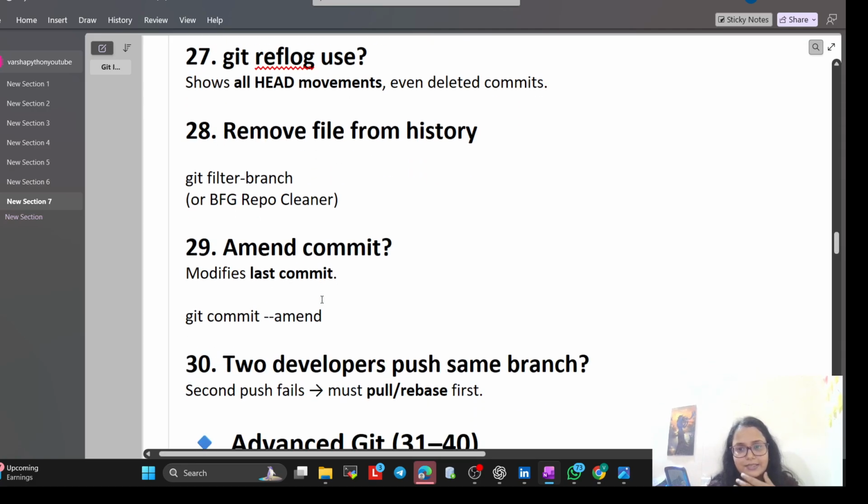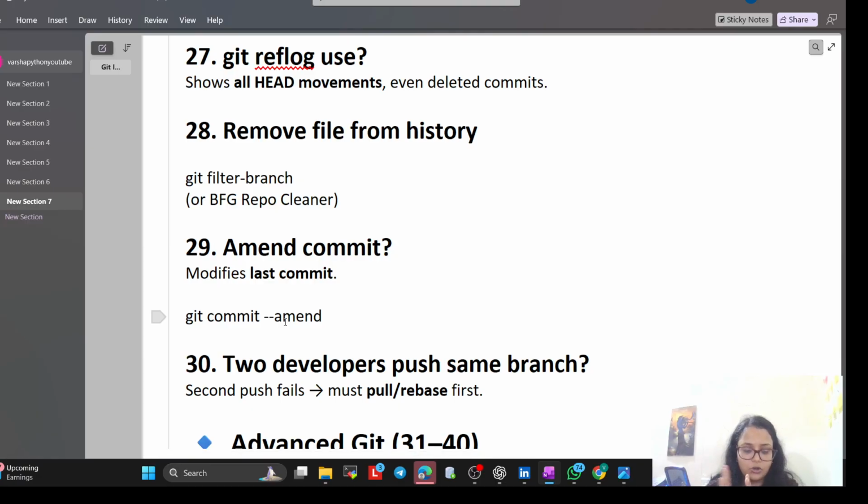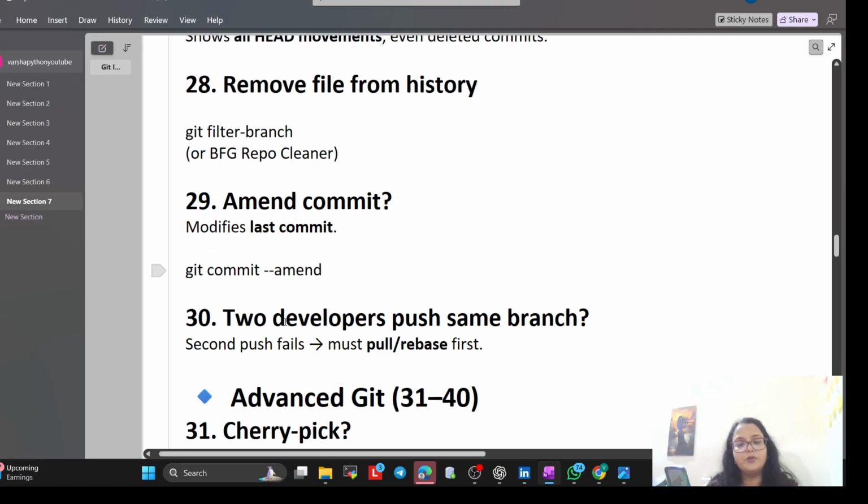Amend, that is the command git commit --amend. If I take a daily example, I forgot to add the .env file to my commit. So git commit --amend lets me sneak it in without creating a second commit. So that is amend.